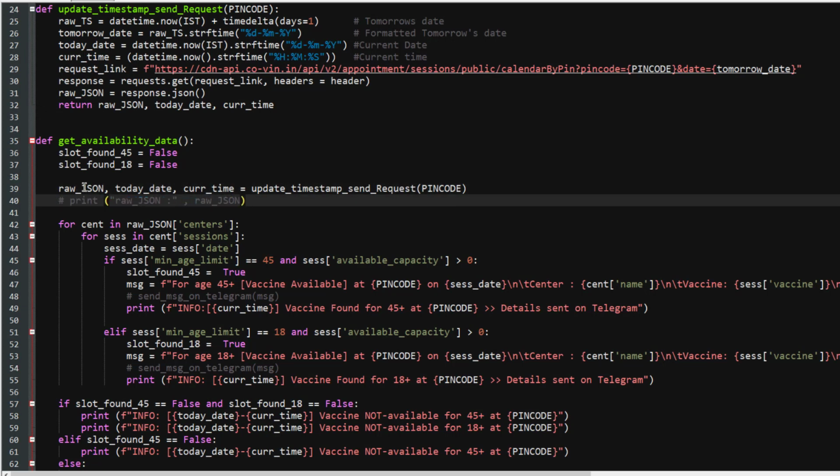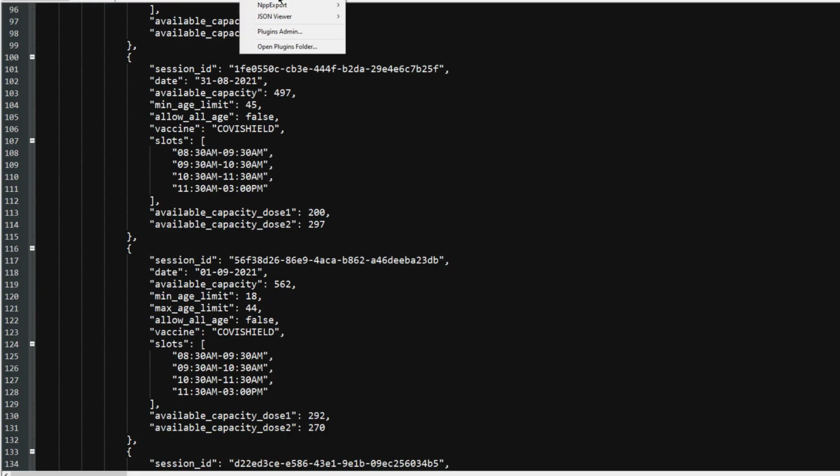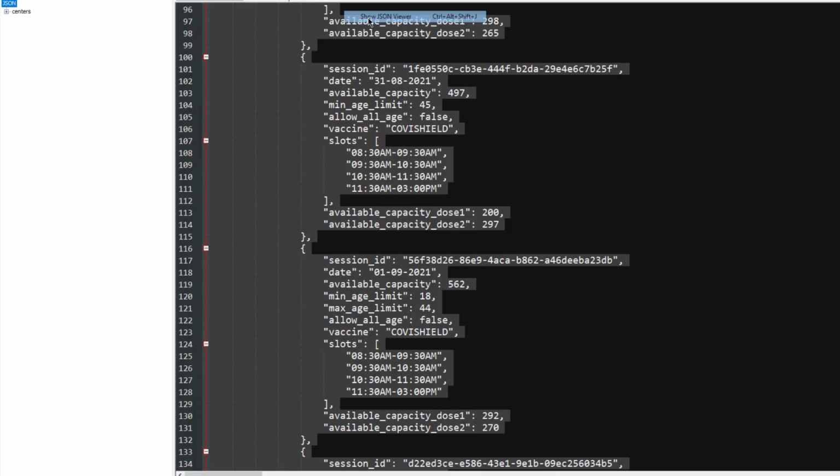So now we have raw JSON data available. I would like to quickly show you how the data looks so that it is easier for you to understand the further steps. Plugin JSON viewer.